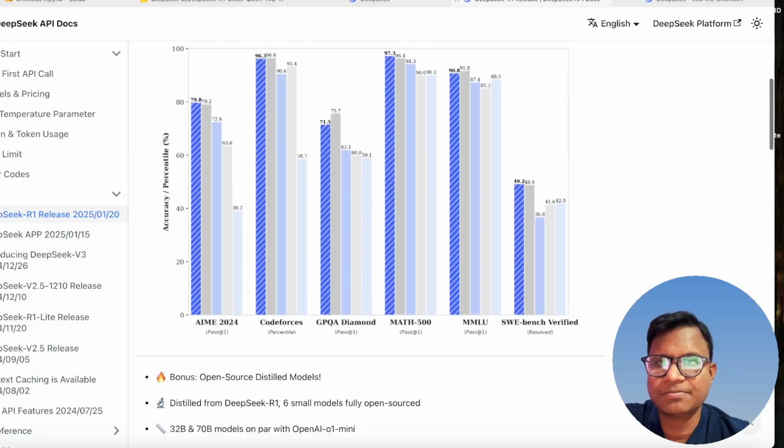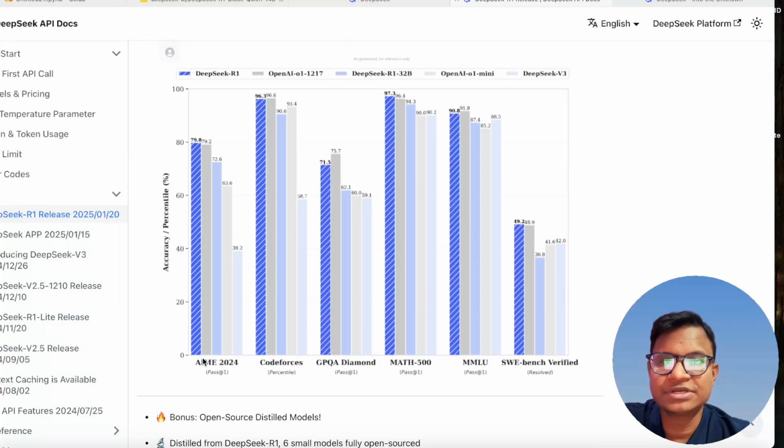On various evaluation metrics, DeepSeek is at par with the OpenAI O1 models, and a lot better than OpenAI O1 Mini or GPT-4. I'll show you that part also. See, DeepSeek R1 on AIME 2024 pass@1 is at par with the OpenAI O1 models. On Codeforces also, it's at par: OpenAI O1 is 96.6, and it's 96.3.